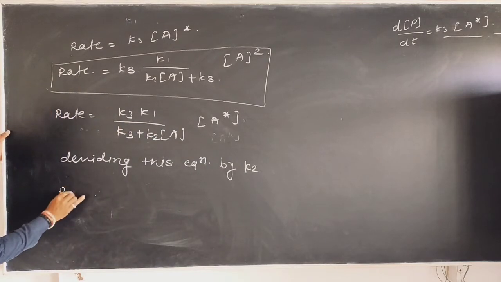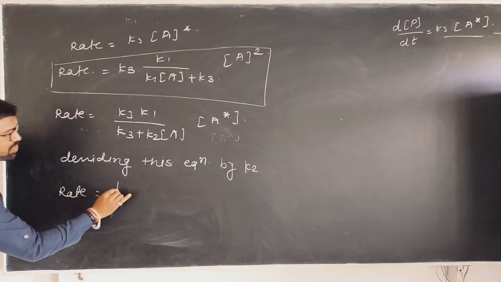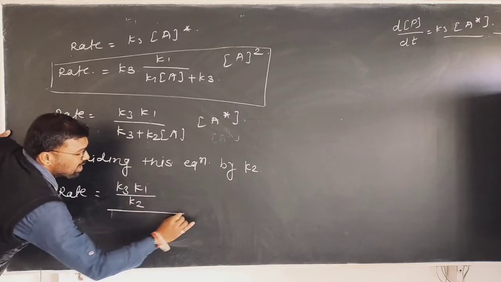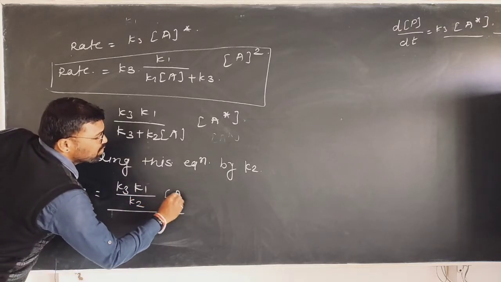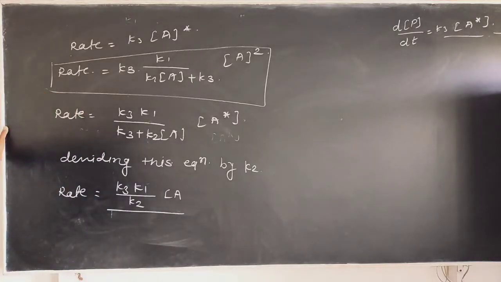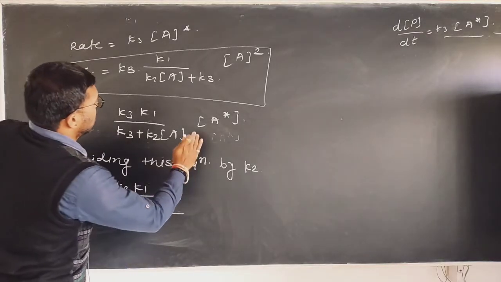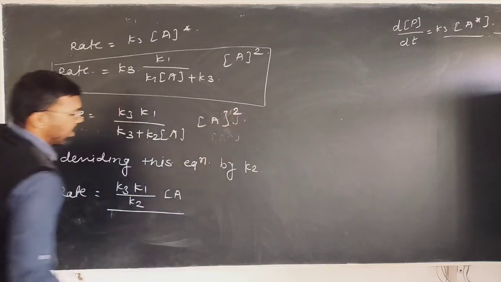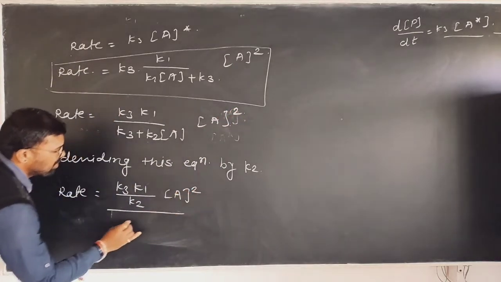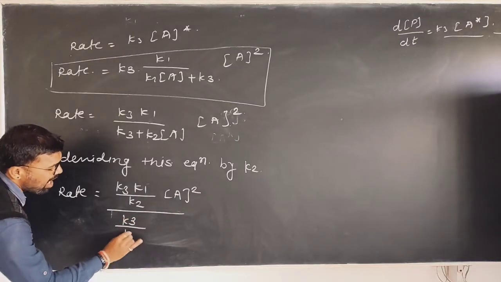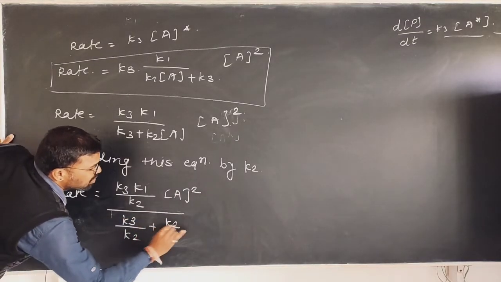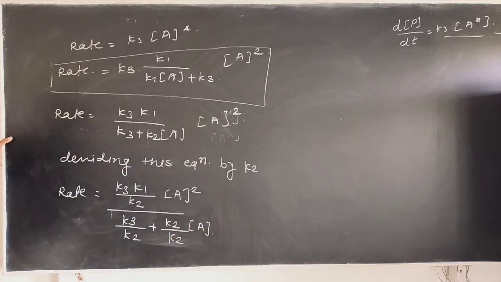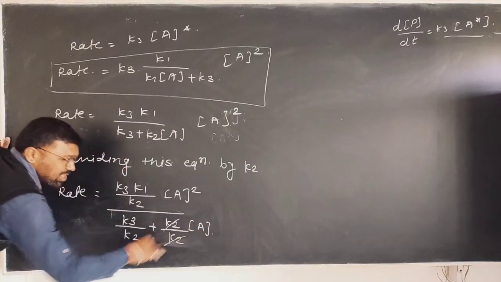Therefore rate is equal to K3 into K1 upon K2 into A square, divided by K3 upon K2 plus K2 upon K2 into A. Here K2 goes on cancelling.